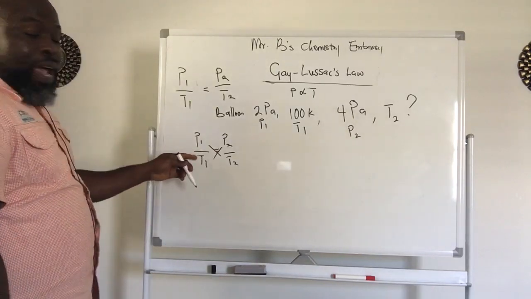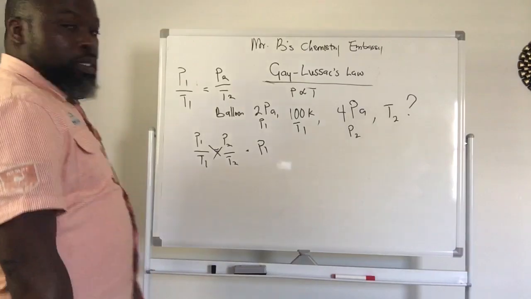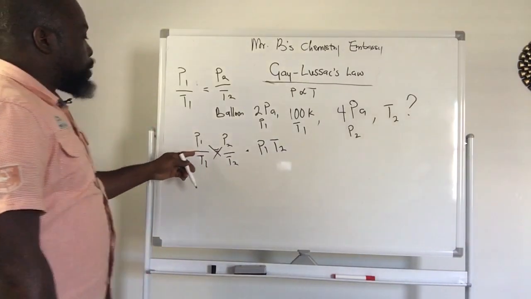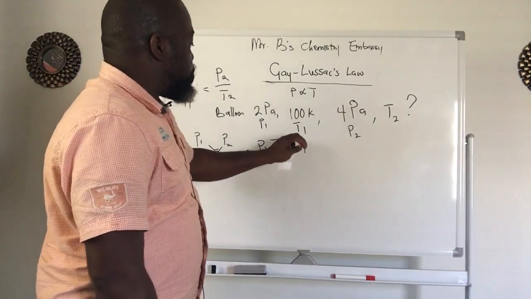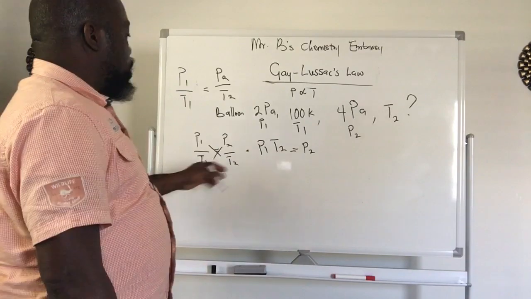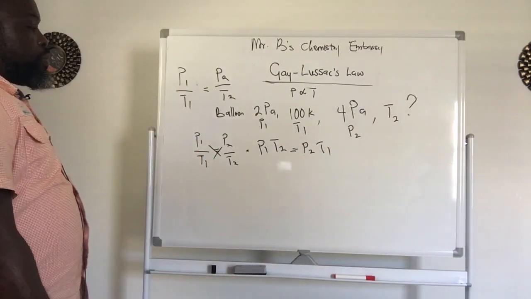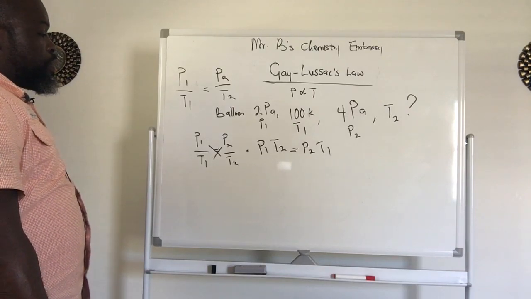So when you cross multiply this, it's going to give you P1 T2. Remember, we're cross multiplying it. Then it's going to equal P2 T1. So are you guys seeing this?